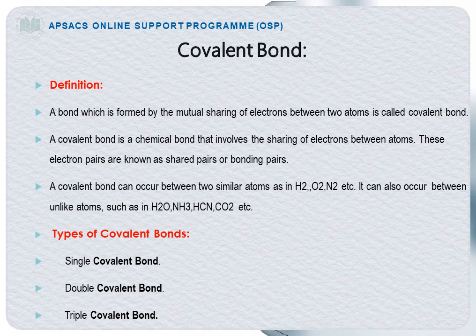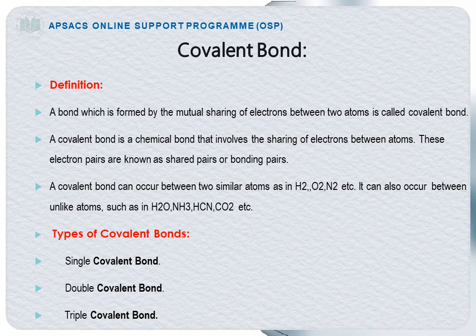Covalent bond. Now what is a covalent bond? Definition: a bond which is formed by the mutual sharing of electrons between 2 atoms is called a covalent bond. In the case of an ionic bond, one atom must lose an electron and the other atom must gain that electron, and as a result a bond is established between the 2 atoms and that bond is called an ionic bond. But in the case of a covalent bond, atoms neither lose electrons nor gain electrons. They just share their electrons, and as a result of sharing of electrons, a bond is formed between them. That bond is called a covalent bond.